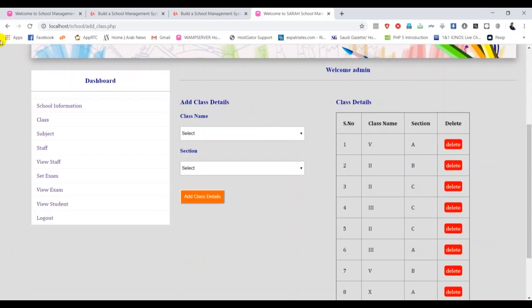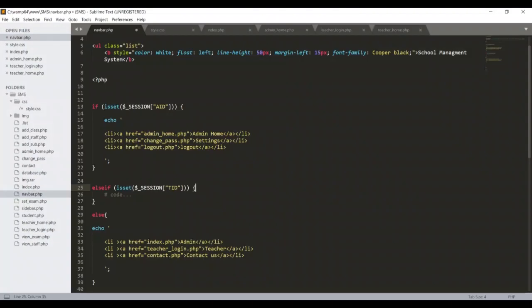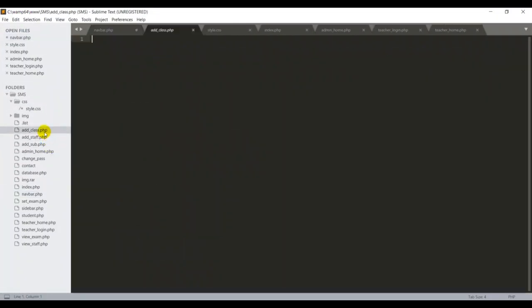If you go back to my original one and click the class, it is empty now, so now we have to write the coding for this class.php. Go back to my editor. We have already created the page called admin add class.php. Basically, all our pages belong to the admin section, similar to our admin homepage design. So first thing, what do I have to do now?